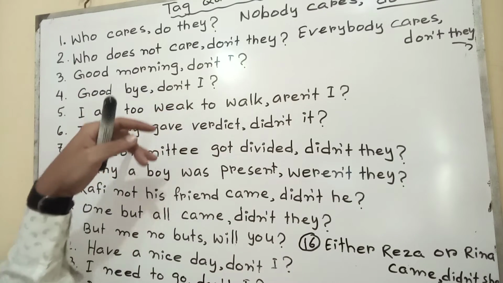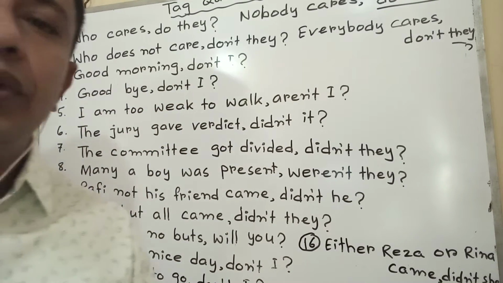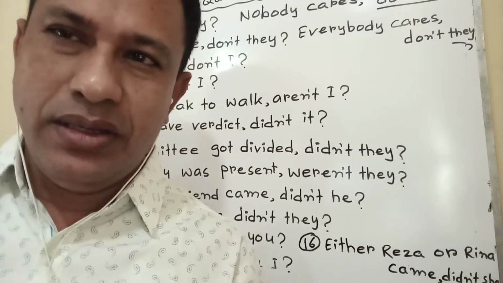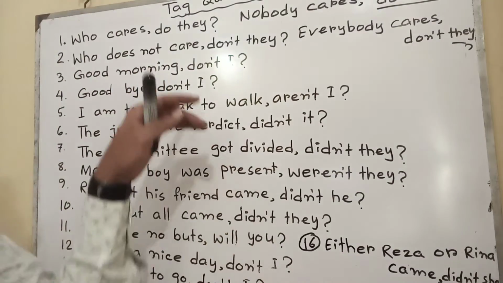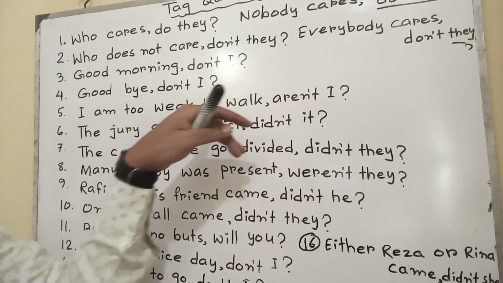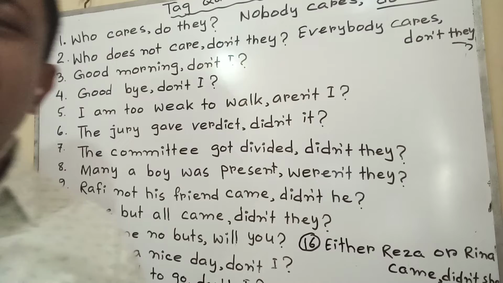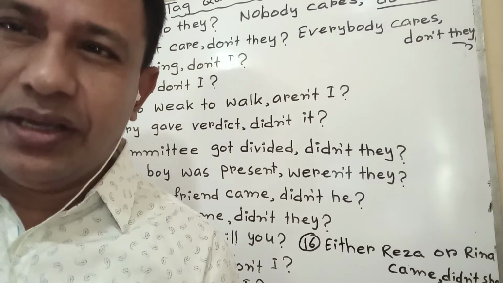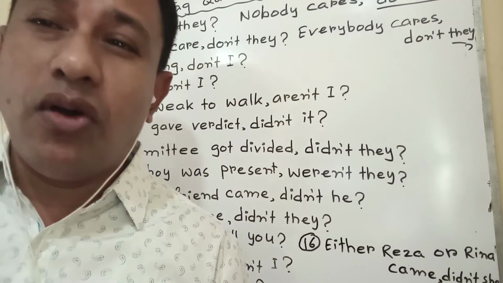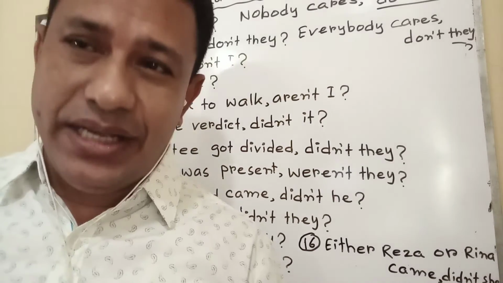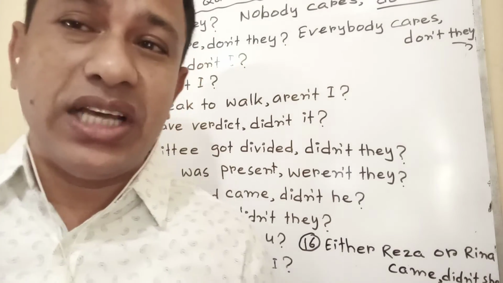Goodbye. I bid you goodbye. Bid, B-I-D. I bid you goodbye: that means don't I. I am too weak to walk. Am is the main verb here. Whenever am is the main verb, aren't I. Whenever am is an auxiliary verb, ain't I. Such as, I am writing: am here is auxiliary, because after am there is a main verb.